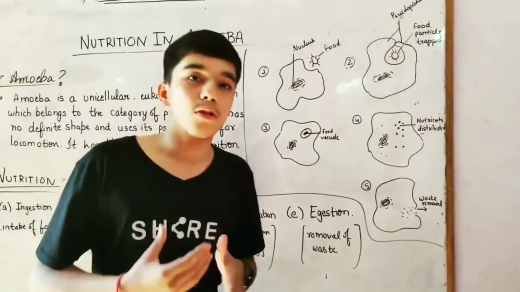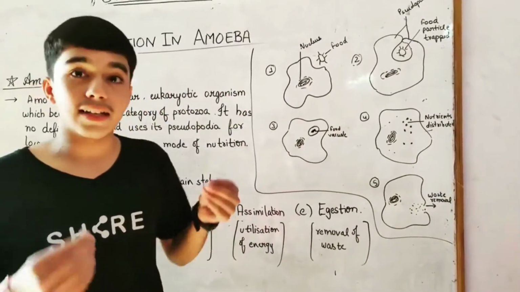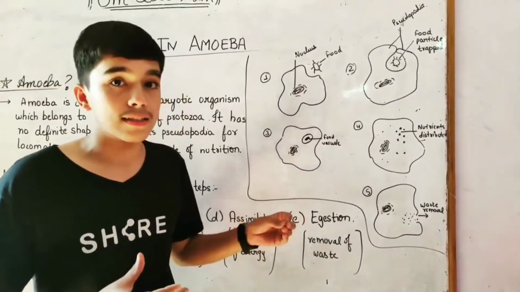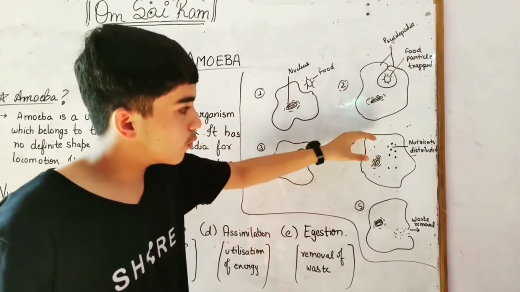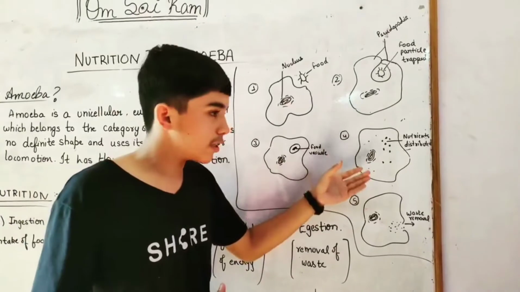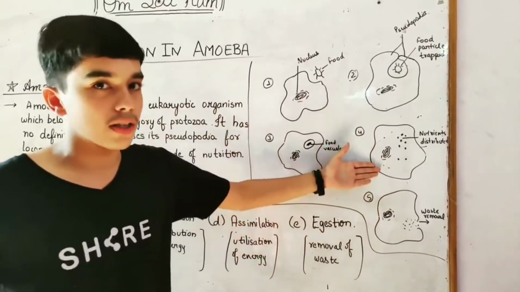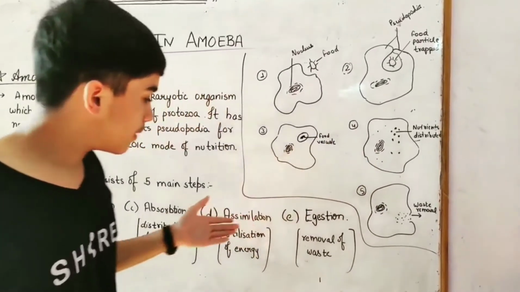Our next step is absorption. What do you mean by absorption? Absorption is the breakdown of nutrients and distributing it to the cell organelles. But how is it done? It is done by simple diffusion. The nutrients are moved to separate cell organelles for their utilization by the process of diffusion. Now, absorption is also completed.